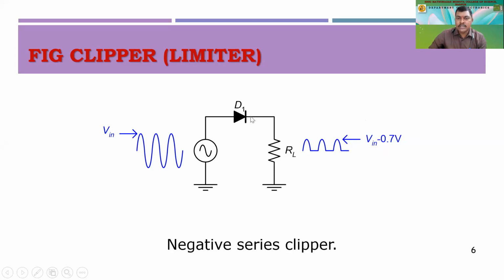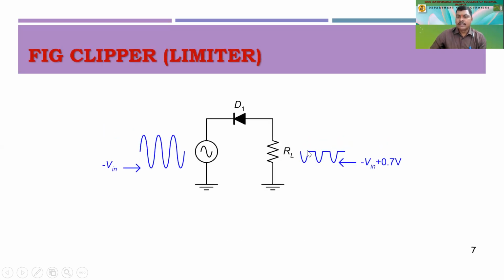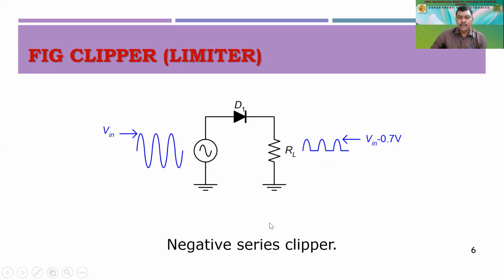This 0.7 volt across the diode is being utilized by the diode to become forward biased, right? So that is how we will have only half of the cycle. Here we are calling it a positive clipper, and here a negative clipper.